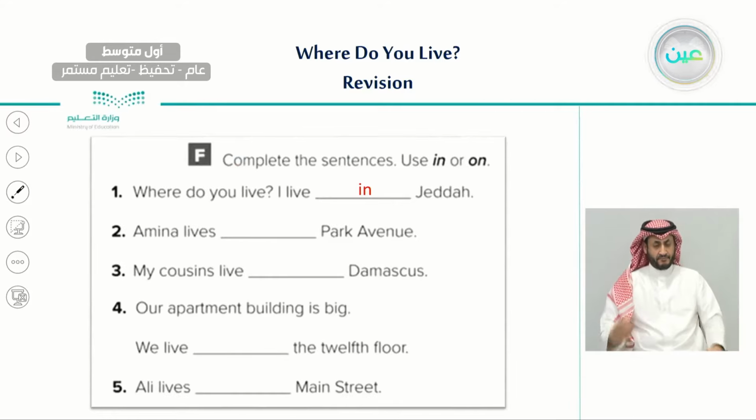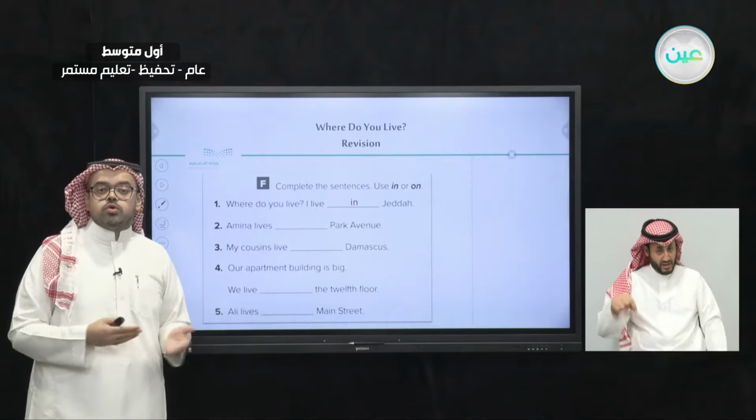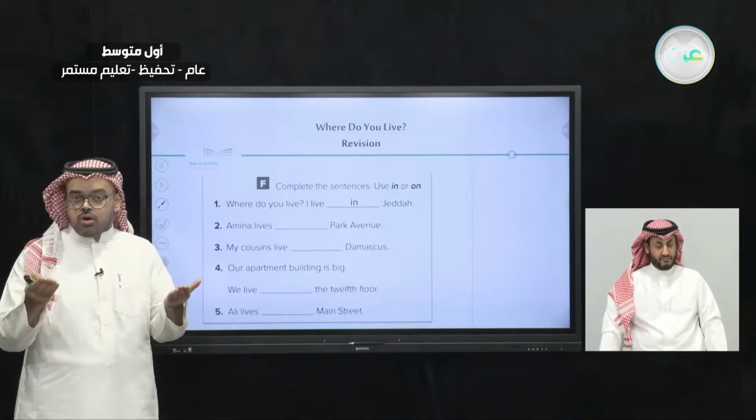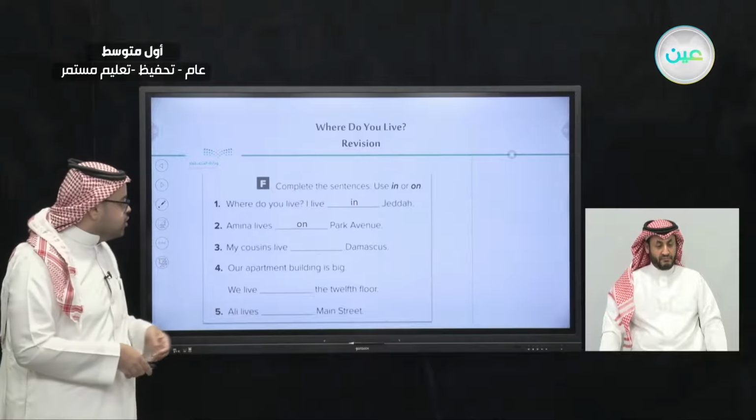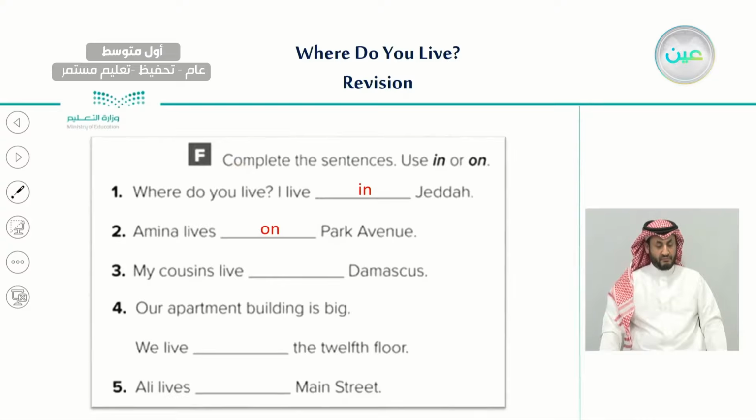Number two, Amina lives blank Park Avenue. Park Avenue is not a city, it is a street. And we said that we use on for streets. Exactly. We would use on for street.